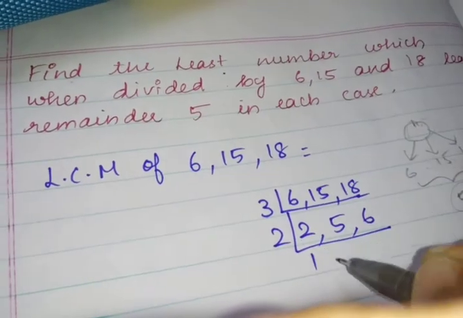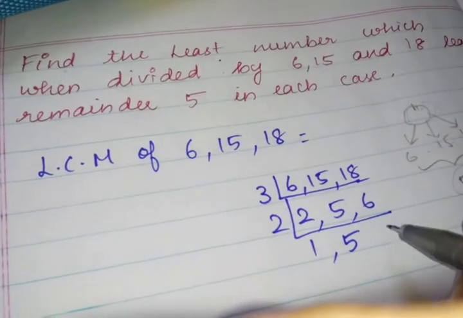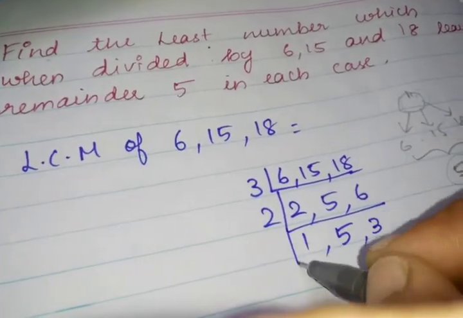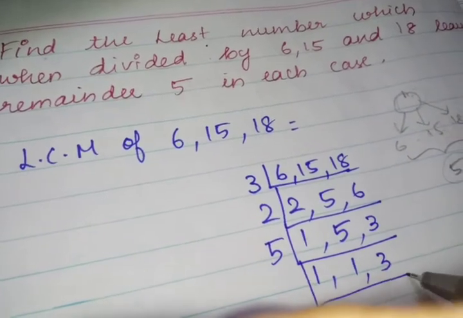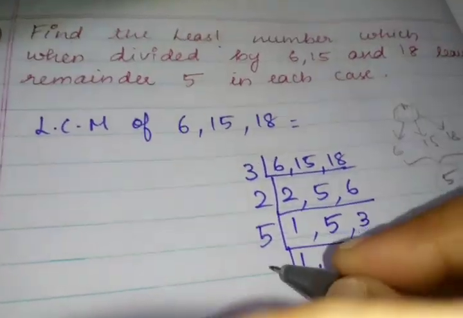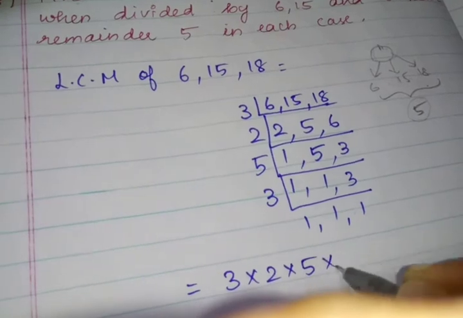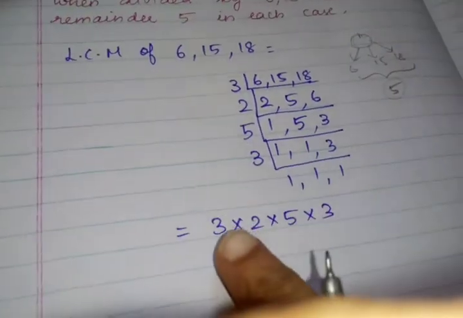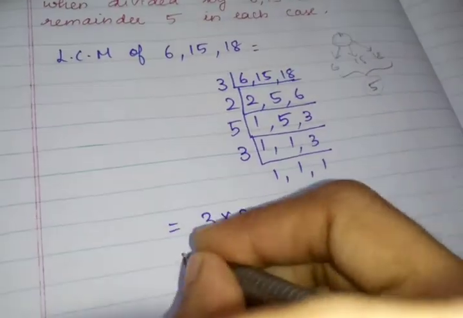In 2 table 2 1s are 2, 5 does not come in 2 table, so 5 I am writing, 3 2s are 6. Then 5th table 1 1 3, because 3 does not come in 5th table. 3 1s are 3. Okay, so what is the LCM now? 3 into 2 into 5 into 3. 3 2s are 6, 6 5s are 30, 30 into 3, 90.